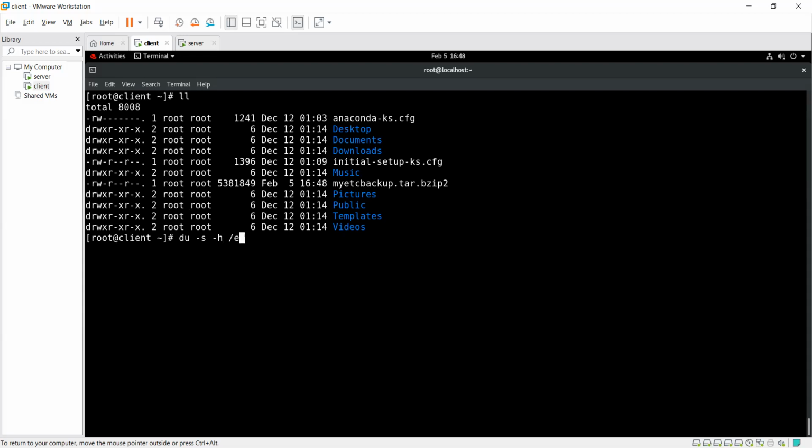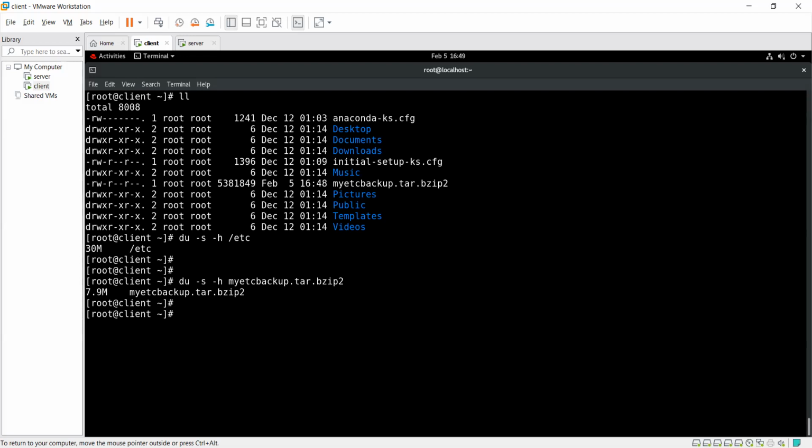Now I will show you du -sh, size in a human readable form, of /etc. What is the size of the etc directory? It is 30 MB. And after that, with the help of du -sh on my etc backup, what is the size of the backup file? 7.9, it's smaller because it's compressed. Got it? Shivani, are you getting me or not? Yes, sir, I got it.